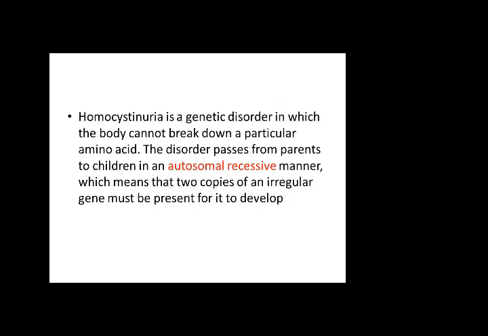Homocystinuria is a genetic disorder in which the body cannot break down a particular amino acid. This is also transmitted from the parents to the child in an autosomal recessive form. Obviously, both parents are transmitting this gene to the child, which means that two copies of the irregular gene must be present for its development.